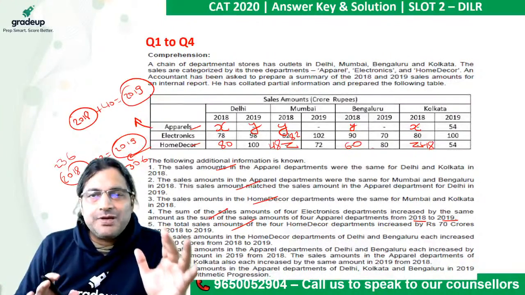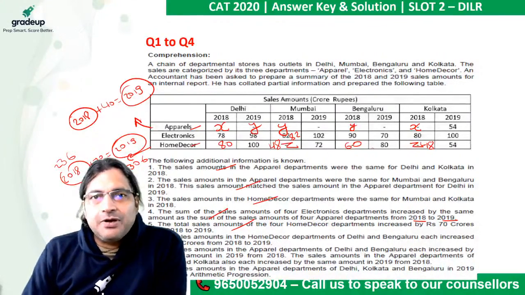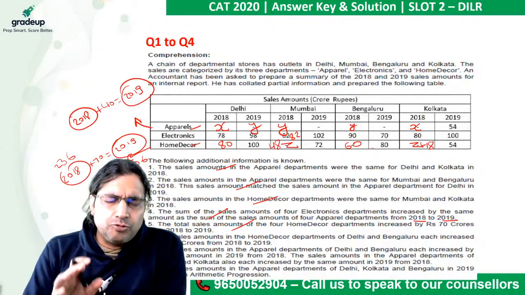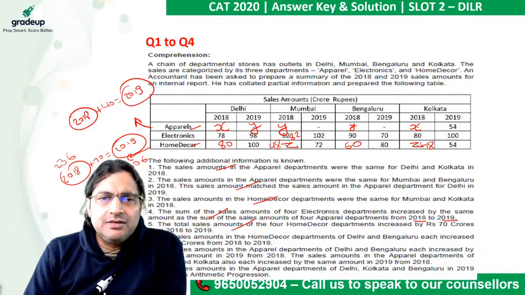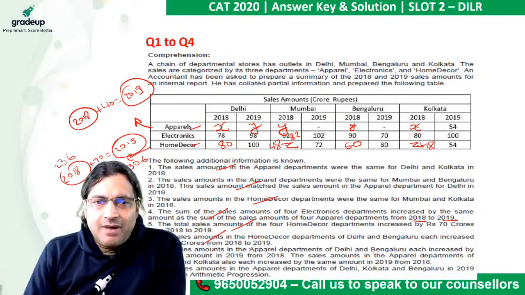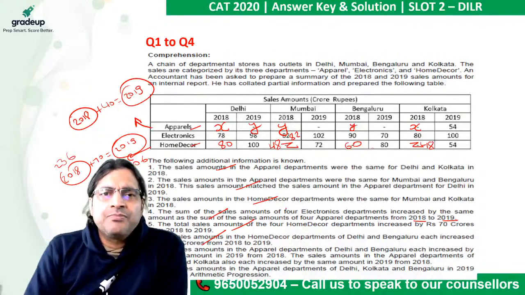This appears to be a DI set of the kind when it used to be simple. Only that you have lots of data here, which is why I told you that you have to do drudgery in order to get the answers, but it is a simple set. Okay, let's move ahead from here. We have already utilized this fact as well. There are only two more facts left here. The sales amount in the apparel departments of Delhi and Bengaluru each increased by the same amount in 2019 from 2018. In the case of Delhi, the increase was Y minus X.